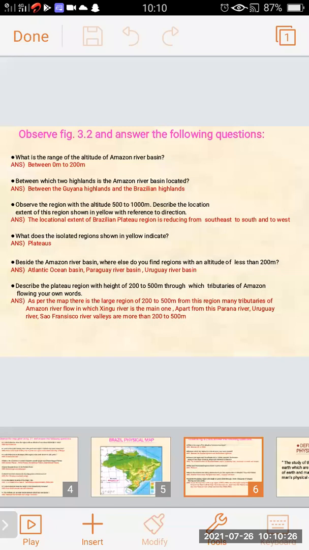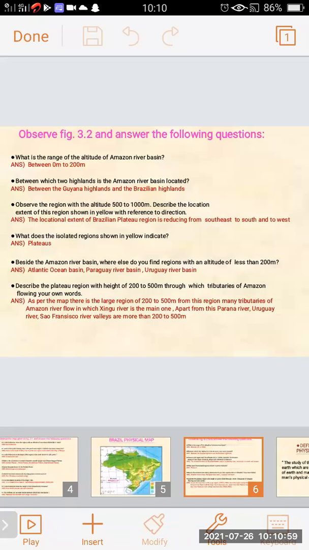Next question. Describe the plateau region with height of 200 to 500 meter through which tributaries of Amazon flow, in your own words.